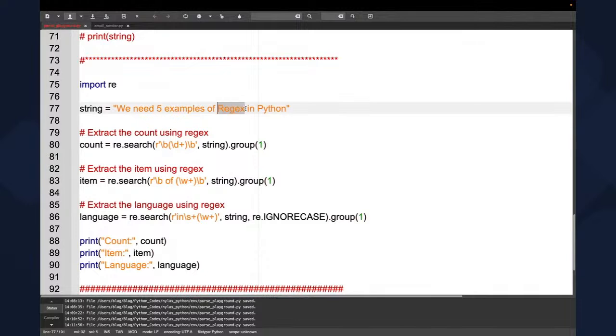So it's going to grab regex. And for the last one, we're going to say we want "in", a space, and then whatever is coming next. And we want to ignore case just in case we're putting R in uppercase or whatever. So here, we're going to count how many, what's the item, and what's the language.